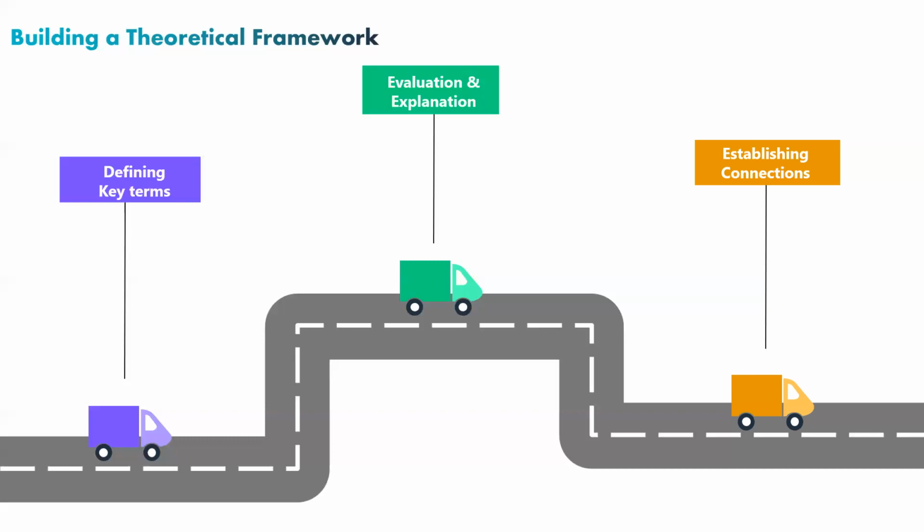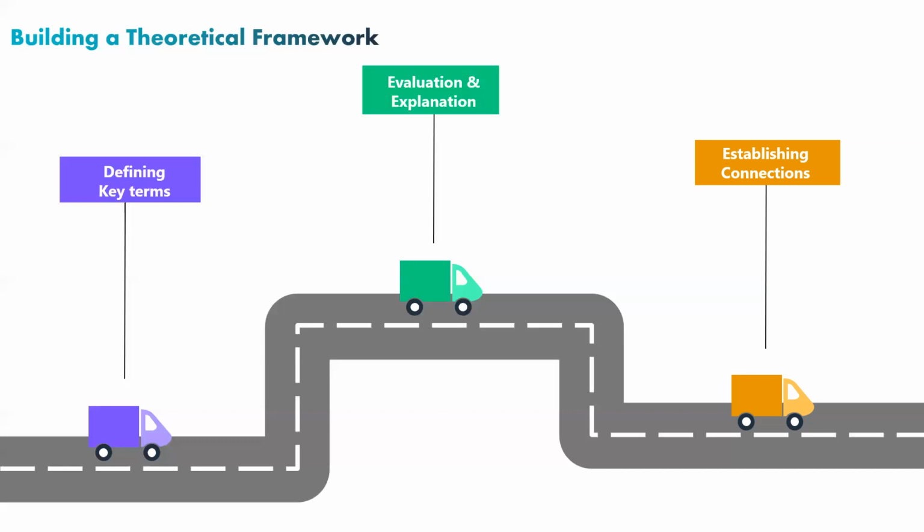This is about building a theoretical framework. I hope you have understood it in a clear way. Once again, I will repeat the steps. Defining key terms: what are they? Like the problem statement and research questions. After defining them, you go for evaluation and explanation with respect to the literature review, keeping in mind the points that have been discussed earlier in previous research works by the previous authors or researchers.